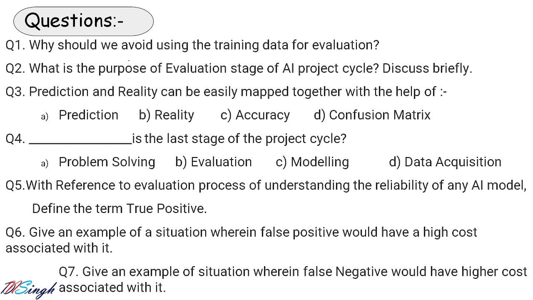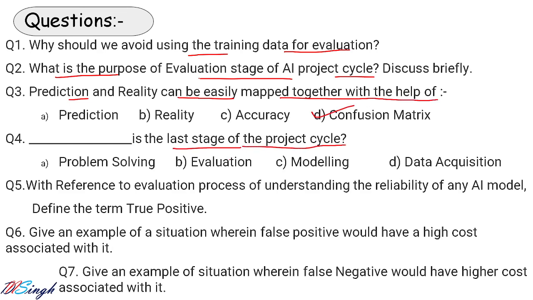These types of questions are being asked from this topic. Why should we avoid using training data for evaluation? What is the purpose of evaluation stage in AI project cycle? Prediction and reality can be easily mapped together with the help of confusion matrix. The last stage of the AI project cycle, evaluation, which refers to the evaluation process of understanding the reality of AI model. Define term true positive.